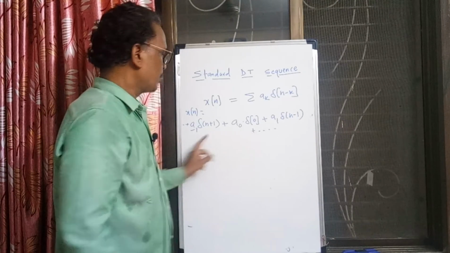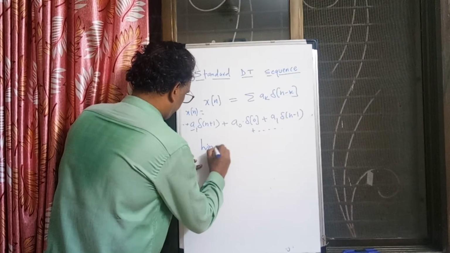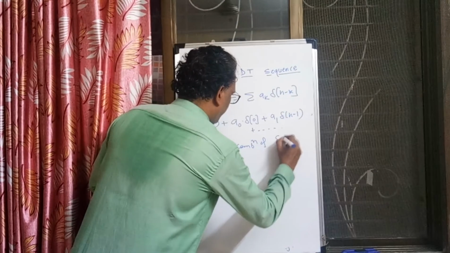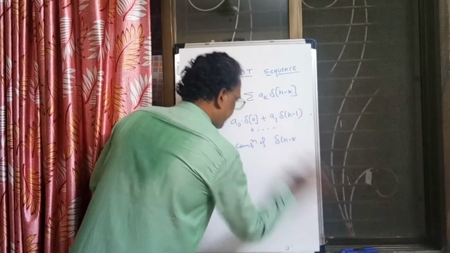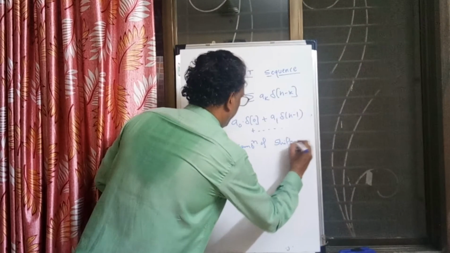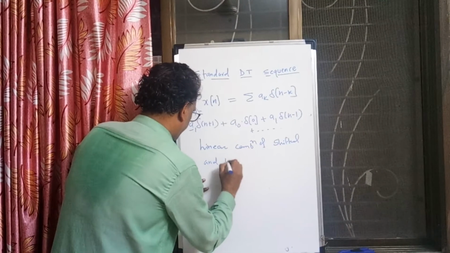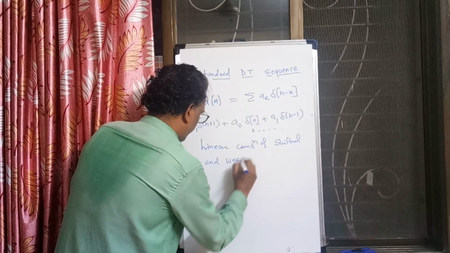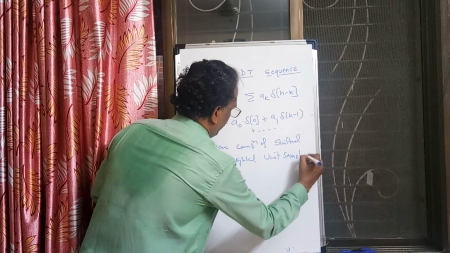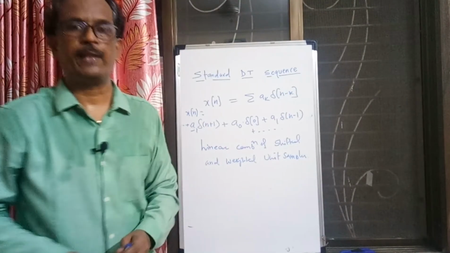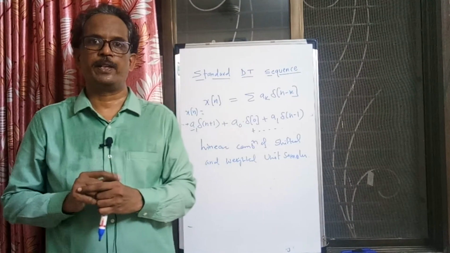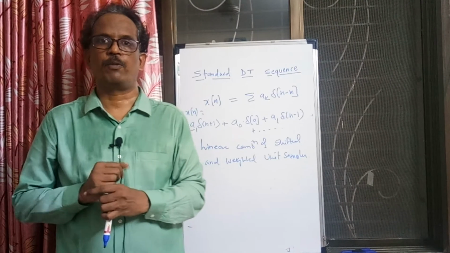So it is a linear combination of shifted and weighted unit samples. Many times I may be referring to del n as delta function, as many times we use the word delta function for unit sample.